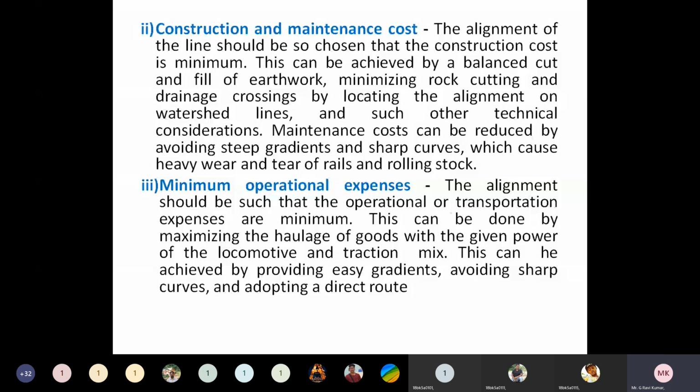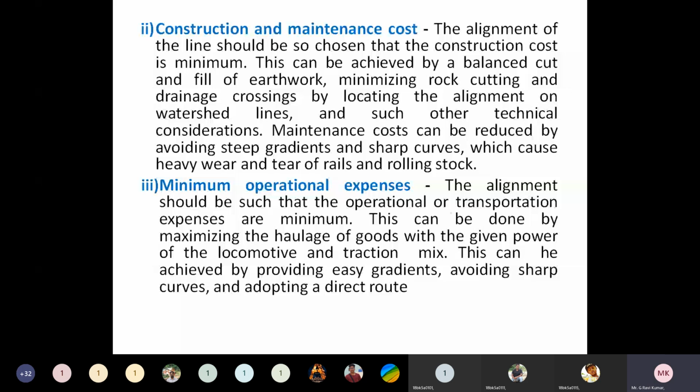Understand or no? So the railway alignment should be designed so that the finance required for construction is as low as possible. Then that is called a good alignment. It means the maintenance cost can be reduced by avoiding steeper gradients and sharp curves, which cause heavy wear and tear of railways and rolling stock.